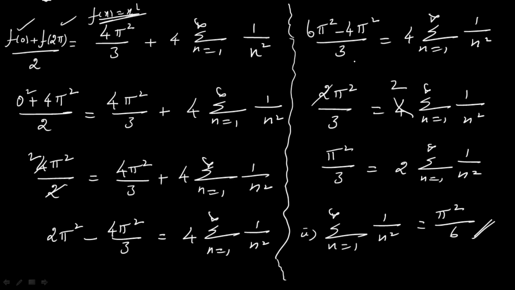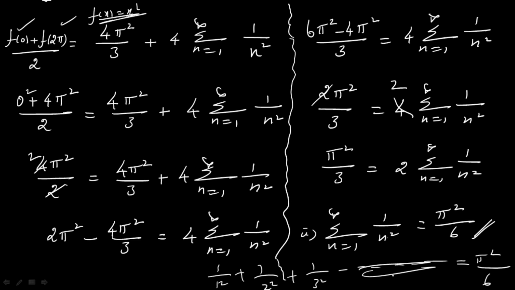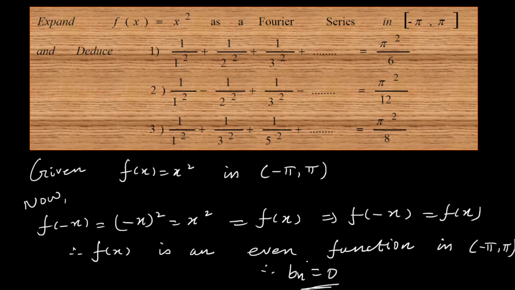Simplifying this, you get sigma n varies from 1 to infinity, 1 over n square is equal to pi square by 6. Expanding this, you get 1 by 1 square plus 1 by 2 square plus 1 by 3 square, etc., that is equal to pi square by 6. So by substituting x equal to 0 for cosine series, we get series of all positive terms. Okay, that's all. The deduction part is over. So let me now move on to the second problem.